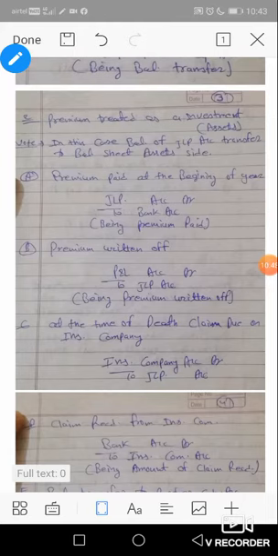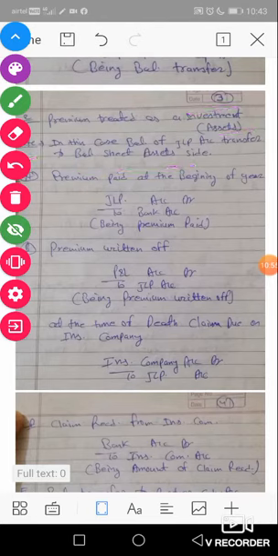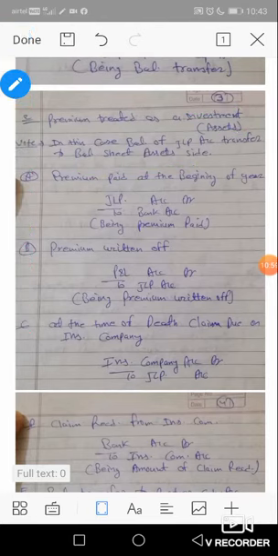Okay. Now, if we treat premium as an investment, the following journal entries are passed in the books of accounts. First, the same entry is made again, but in this case we will not open a separate premium account. In the first case we opened a separate insurance premium account for payment of premium, but in this case we will prepare only a single account, the JLP account. All entries are made through the JLP account, not a separate account for insurance premium.